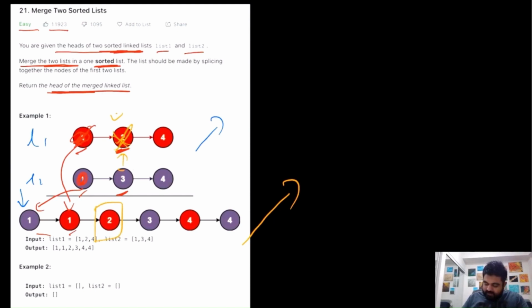And now we still have to compare this 3 with this 4, because remember, we are not done with this 3 yet. So we identify that this 3 is actually smaller. In this case, we are done with this 3, and we add the 3 node over here in our merged list. Now the values are 4 and 4. So again, we just enter the values 4 and 4, and now we should be done with all of them. This is the new list that we have created, and in the answer, we need to return the head value. So we would be returning this value as part of the answer.